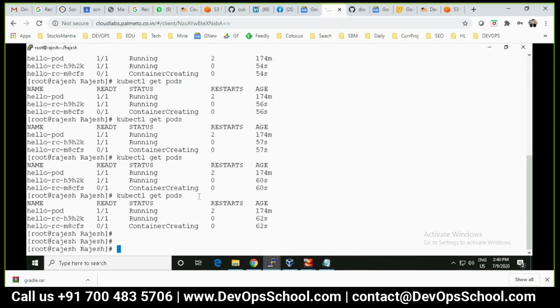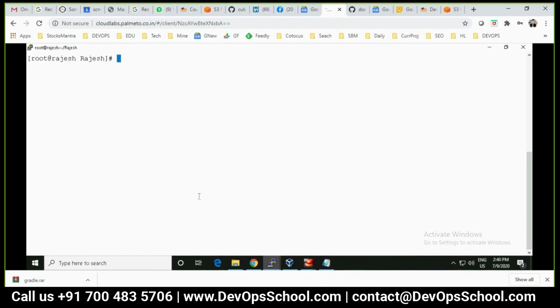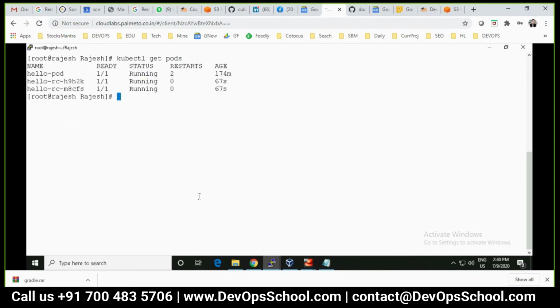Should be faster because it has already pulled. Should not take more time. Now it's done. Here it is taking a little bit of time. I'm not really sure what the reason is, but in some AWS cloud machines it happens fast, just a blink of an eye. So I have to check what the reason was. It could be because of some delay in network request and response, so it's not updating properly.